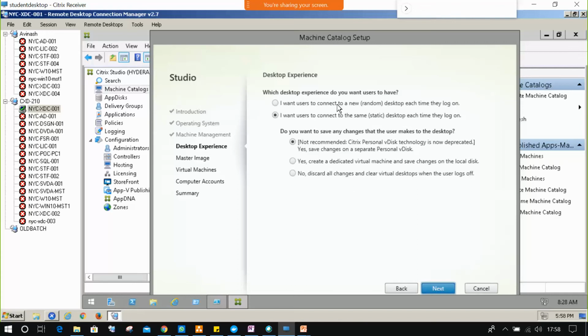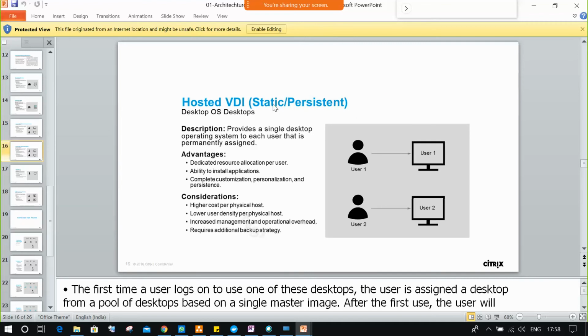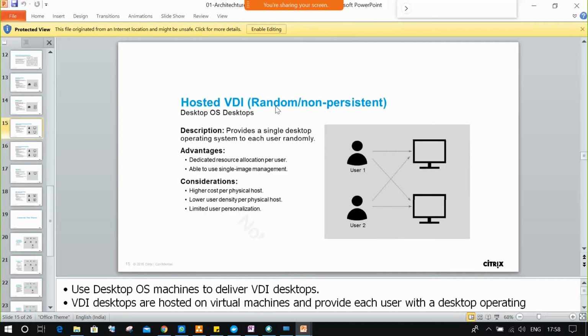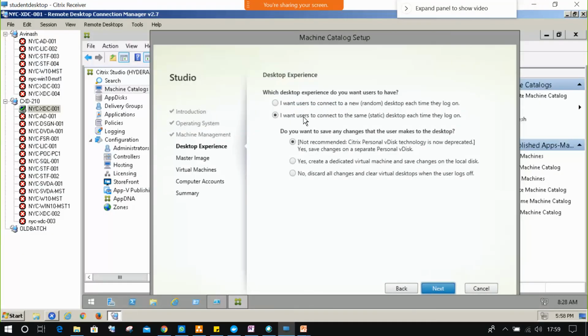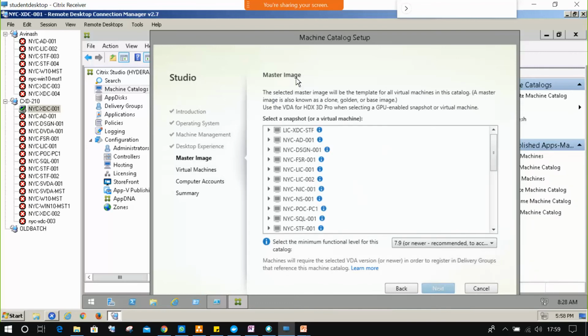and now we already discussed, right, which model of machine we are creating, random machine or static machine. So first we will go for random today, and tomorrow we will create a static. So select the random. If random is selected, the below options will all be grayed out. Next, and where is your master image?